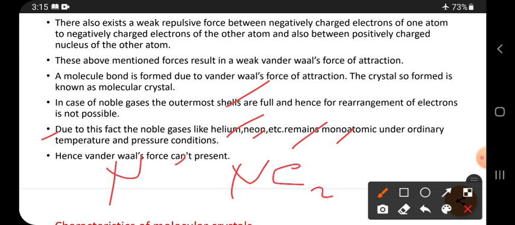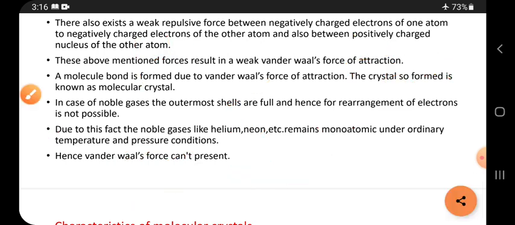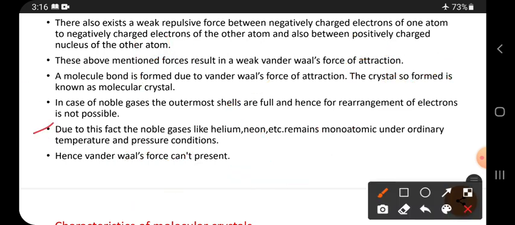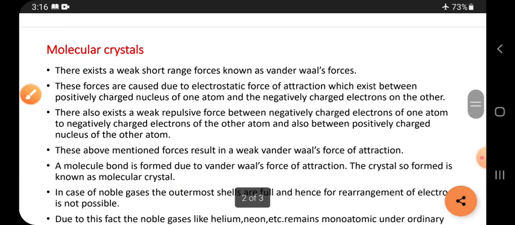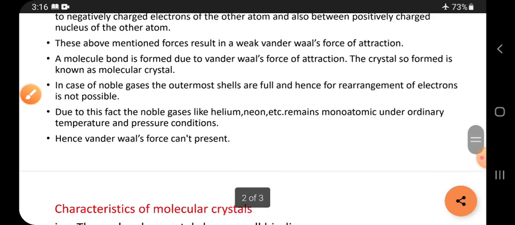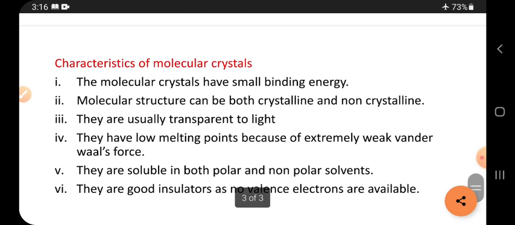Always we write Ne only, helium He only. But hydrogen can be written as an H2 molecule. It is a diatomic molecule, whereas these are monoatomic, with only one atom present. Noble gases like helium, neon, etc. remain monoatomic under ordinary temperature and pressure conditions only. Hence, van der Waals forces cannot be present in this molecular crystal.